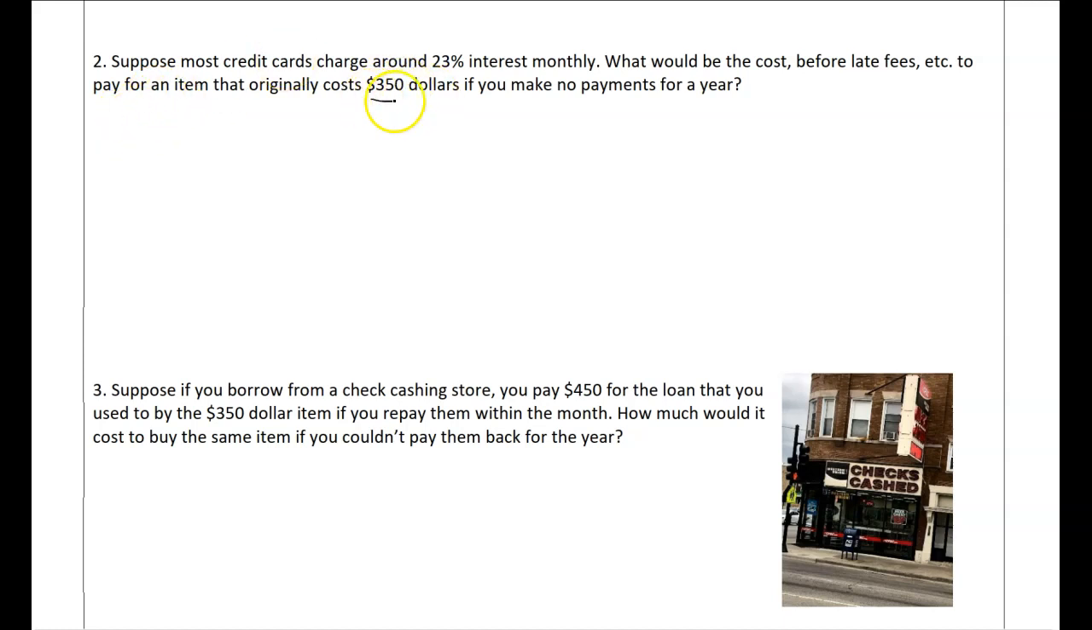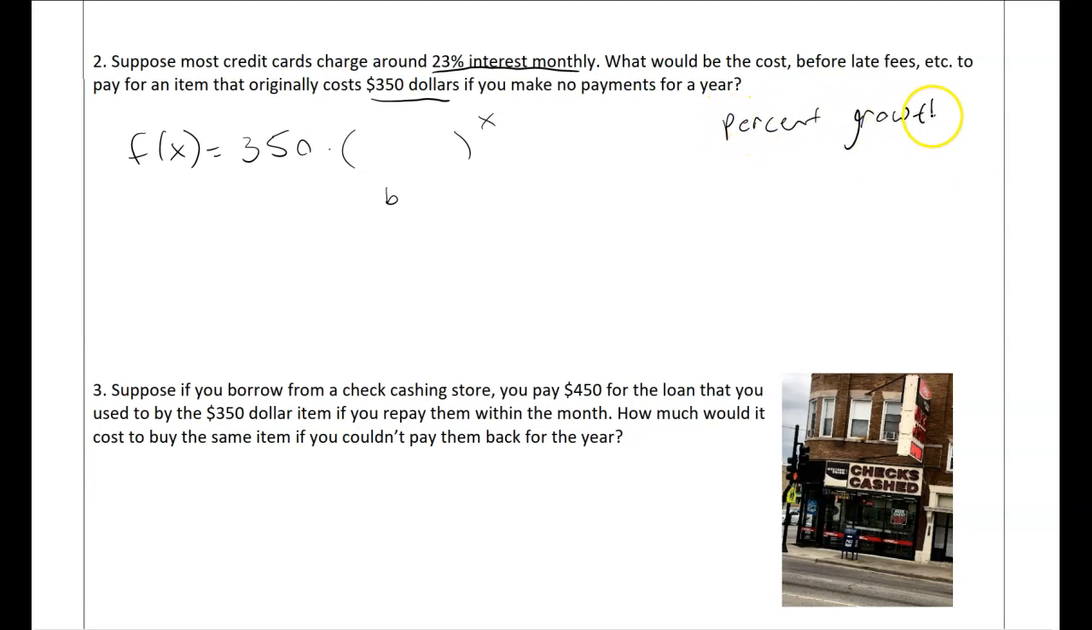So we'll write a function here. Our original cost was $350, so maybe we bought an Xbox or something. We'll write a function f of x equals 350 times something to the x power, and this would be my b value, right? The b value is a little bit harder to figure out. We have a 23% interest rate. To do percent growth, it's a little trickier than just multiplying by 2 every time. What we do is 1 plus the rate, so here we would do 1 plus 0.23.